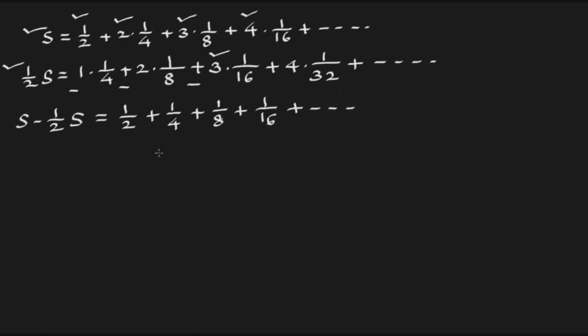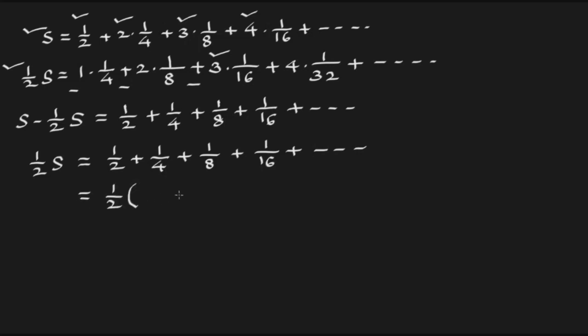Now S minus S/2 is S/2, which equals 1/2 plus 1/4 plus 1/8 plus 1/16 plus so on, equals, taking half common, half into 1 plus 1/2 plus 1/4 plus 1/8 plus so on.